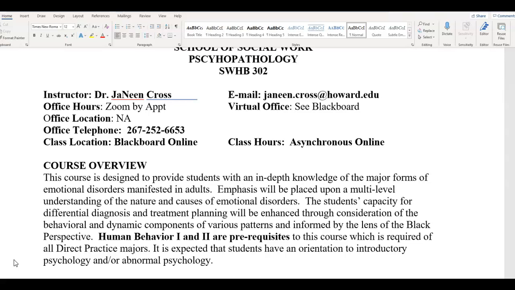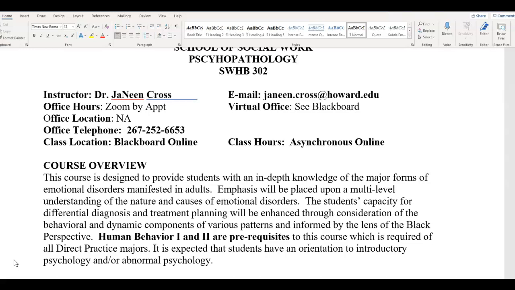If you email me and the information or question that you're asking me is covered in the syllabus or on the website, I may direct you to the sources so that you'll know that it's there. But for the most part, please allow about 2 business days to respond to emails, particularly if the email is sent on Friday. I also tend to respond to emails during normal business hours, roughly from 8 a.m. to about 5 or 6 p.m. That doesn't mean I will not respond to an email outside of those hours, but in terms of expectations, for the most part, most of the emails will be sent during that time frame.